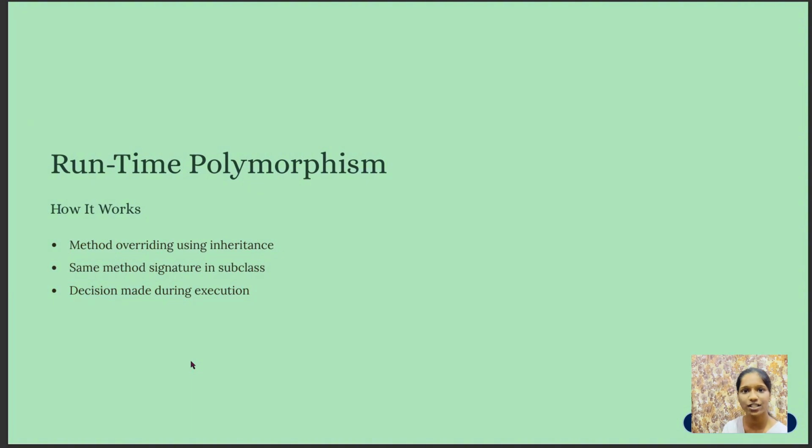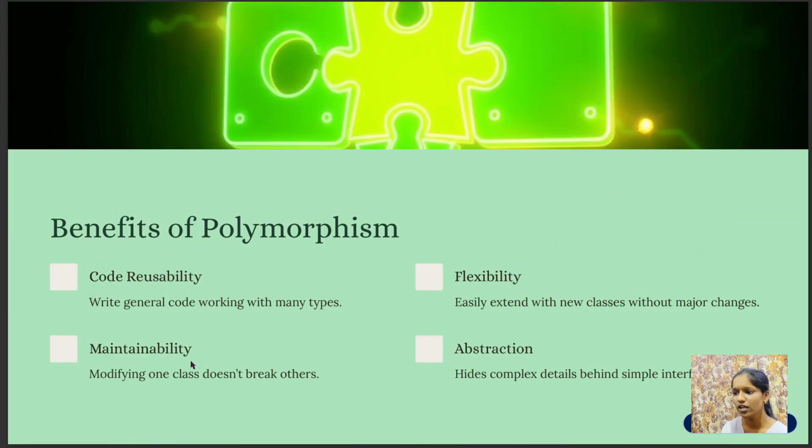Now we will see what are the benefits of polymorphism. So why should you care about polymorphism? Here's why it matters. It's reusable, that is, you can write general functions that work with multiple types. And the second one is that it is flexible, so you can add new classes or behaviors without changing existing code.